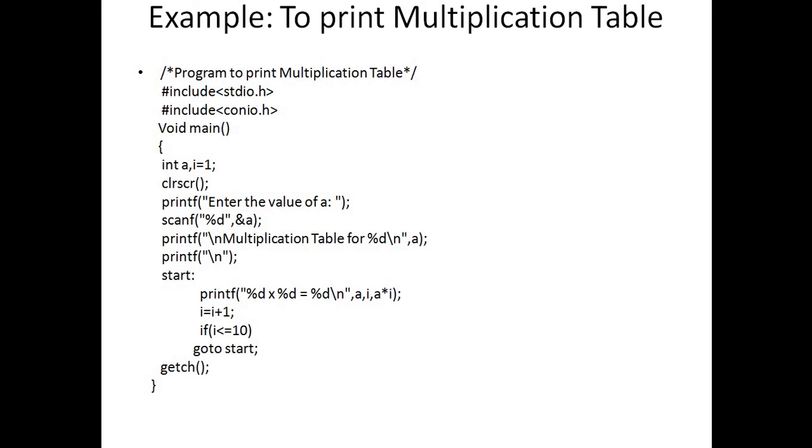Label is nothing but any valid variable name. You cannot specify a keyword as a label. You just specify any valid variable name along with the colon. Then you can write the statements in your program and write goto label, and this block of statements is executed until the particular condition is false, and when the condition is false, control directly transfers to the next line of the program.